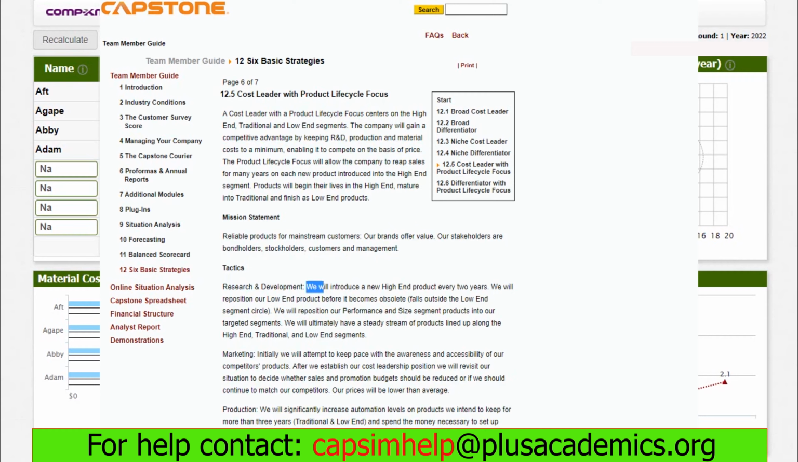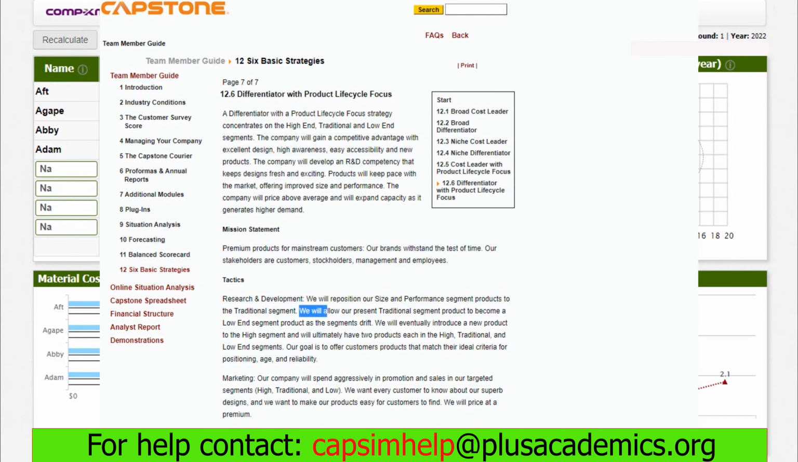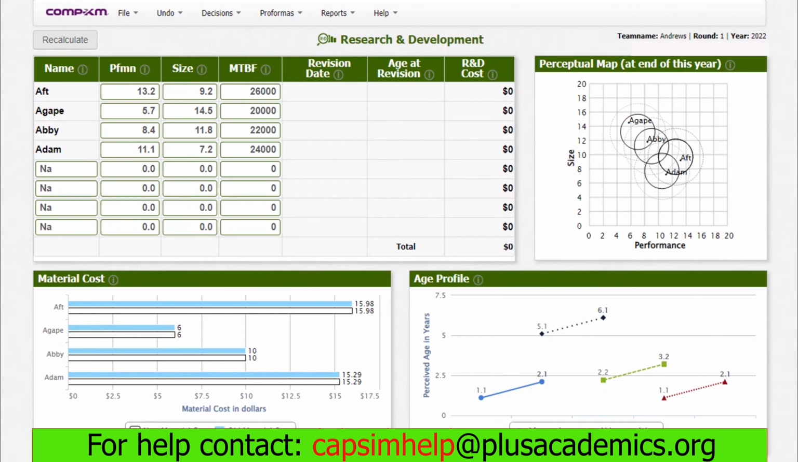In this snapshot, for us, we shall go for broad differentiation because it gives us a wide range of opportunity. If we make a mistake for any product, we can easily make changes to that product. For instance, we can move it from differentiation to cost leader strategy. Now let's go to COMPXM round 1 R&D decisions. Our first product is AFT.